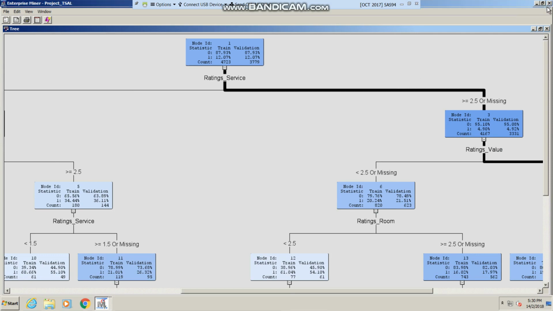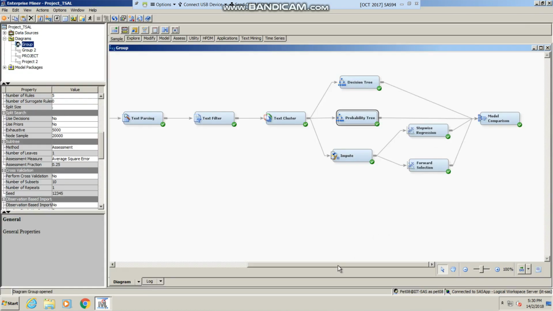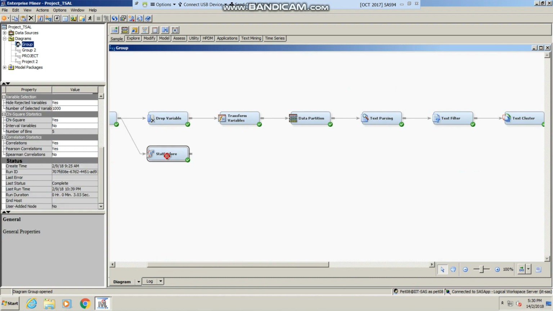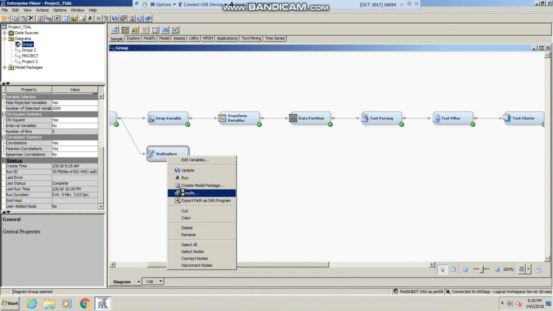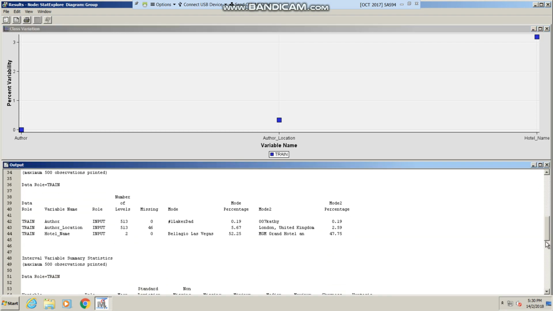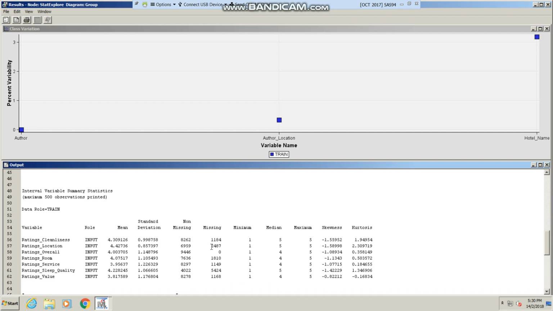Before we do our regression, we explored to check for missing data in our StatExplore node. And from the results, we found that there was a lot of missing data. So we had to impute the data before we do a regression. So we imputed the data by their means so that we are able to use regression models for this task. In Enterprise Miner, regression models ignore observations that contain missing values, thus reducing the size of the training dataset and weakening these predictive models.